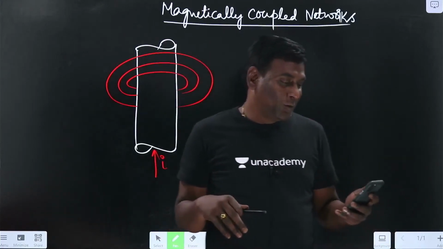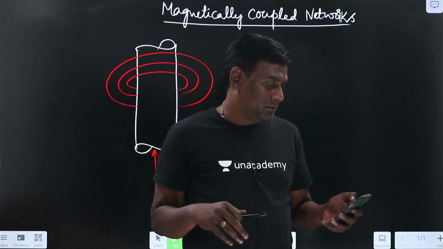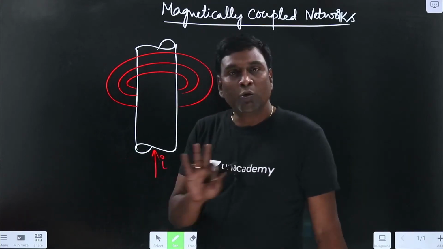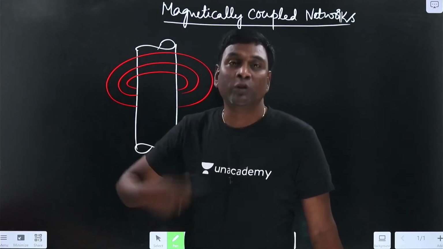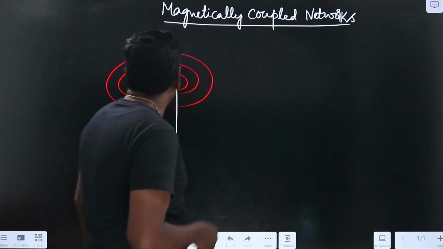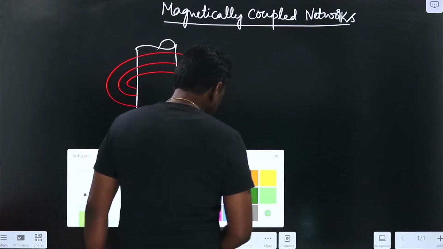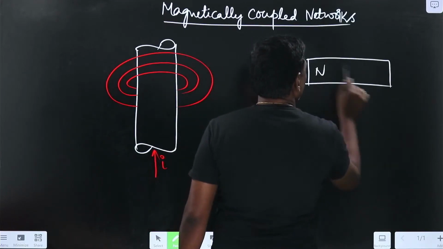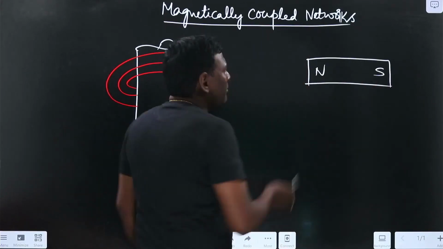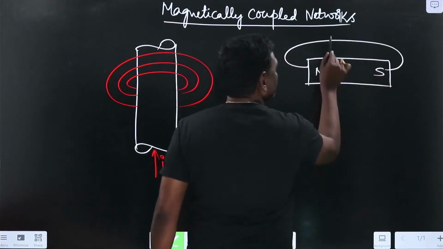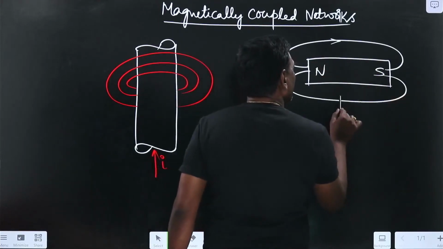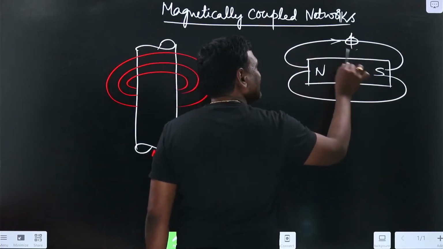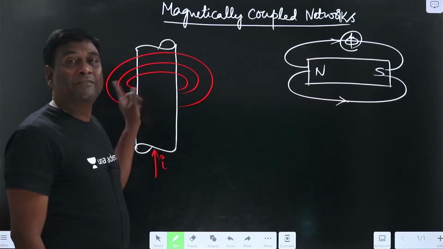And one thing here is, as usual, we are not going to remember anything. Just a minute guys, whether the video is coming or not. Yeah. Okay, so we are not going to remember anything. Rather than that, we are going to own the things in a logical way. Now see, if I have a pole here, an N-S pole here, already we know some flux will be emanated from here, coming out and going in this direction from N to S. Similar kind of flux lines will be induced.